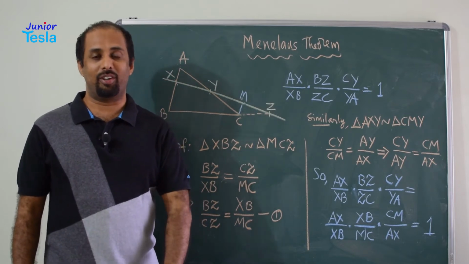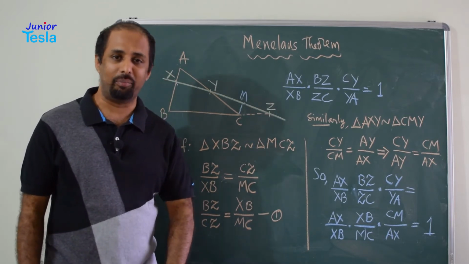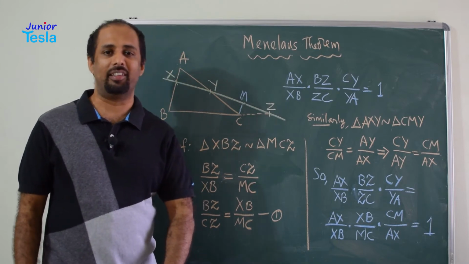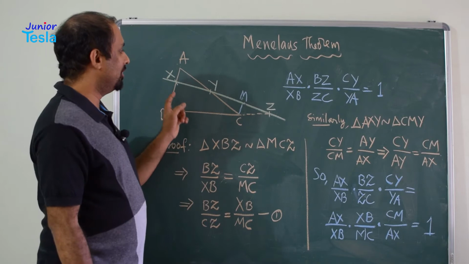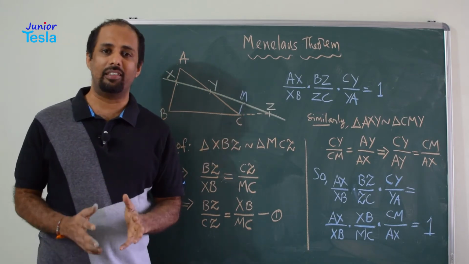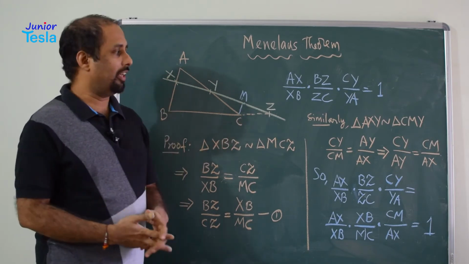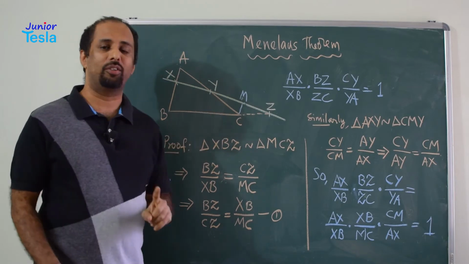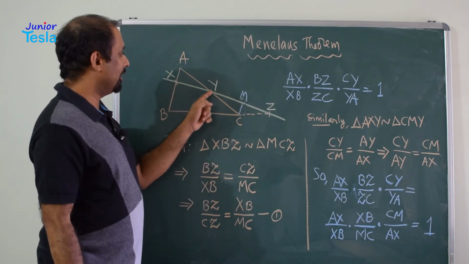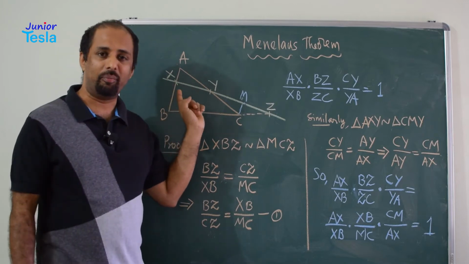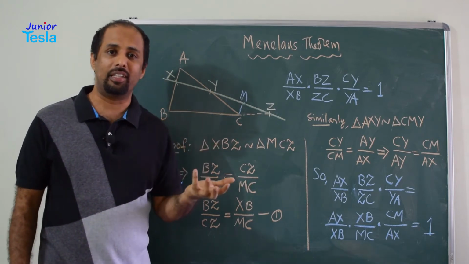The theorem or the result looks quite complicated, but it is not a complicated result, it is a very simple result. Let me tell you how a line cuts the three sides of a triangle. Yes, if you have drawn a line, it will cut two sides of the triangle, that is evident, right? Here also it is cutting the two sides of the triangle at X and Y. But how does it cut the third side?